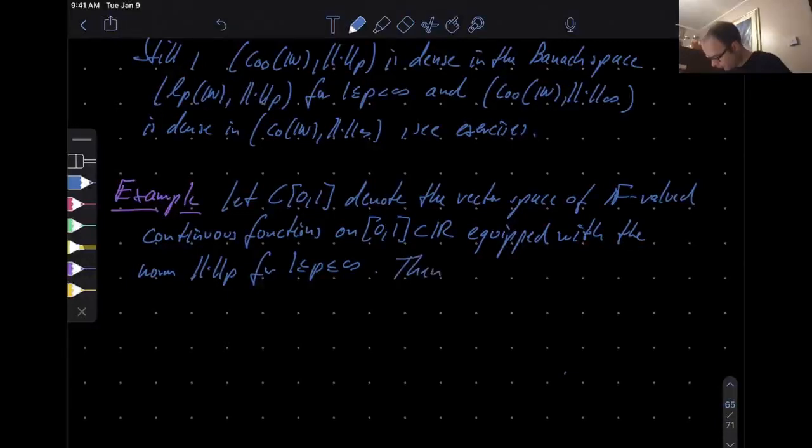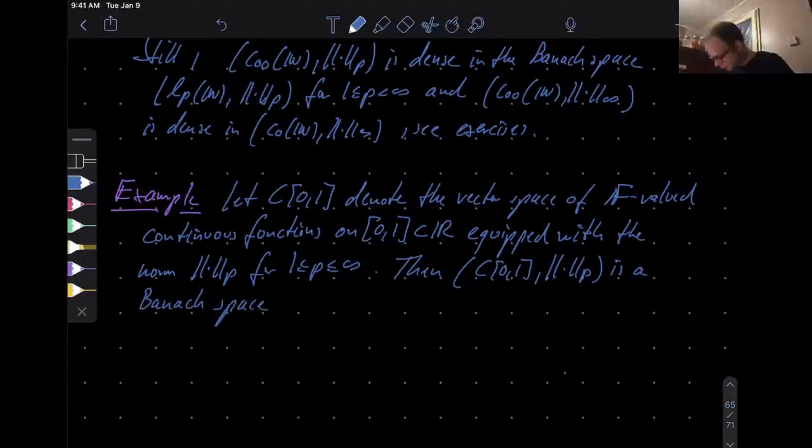Then Z01 with p norm is a Banach space only for p equals infinity.